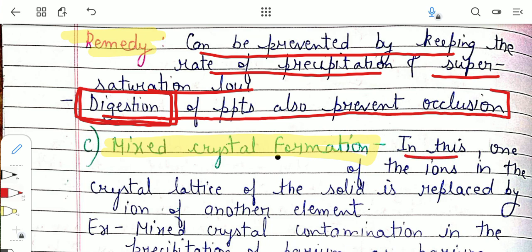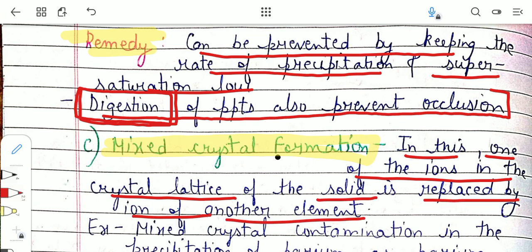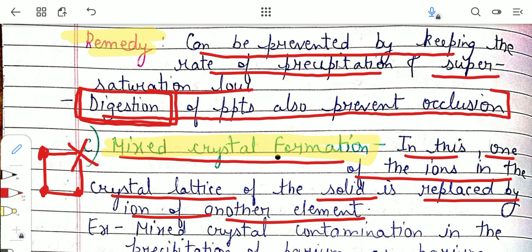Okay, so in this, one of the ions in the crystal lattice of the solid is replaced by an ion of another element. For example, this is the crystal lattice of a solid, and in this one, some other ion gets replaced. This is known as mixed crystal formation.